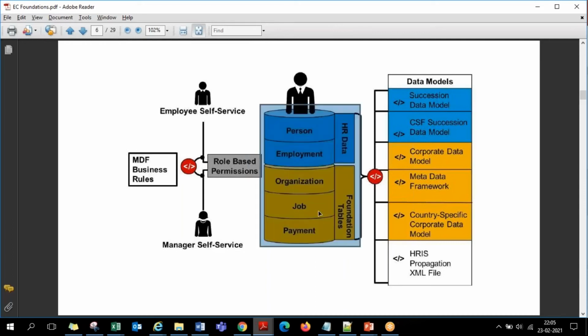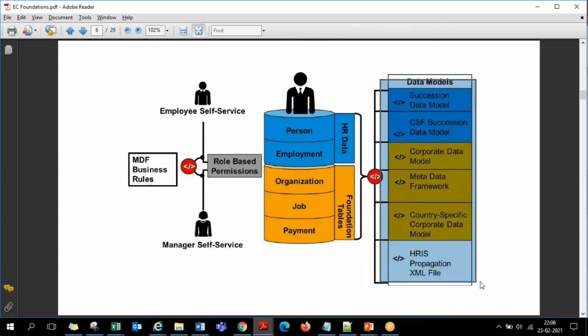Even a customer, if they Google Employee Central on the internet and spend decent time, will understand what it is and how it is maintained easily. But as consultants, the additional things we are required to know are the technical part: the data models, XMLs, where we upload them, how we customize them, how we customize the solution. All that is at the next level, and in tomorrow's discussion we continue with it.